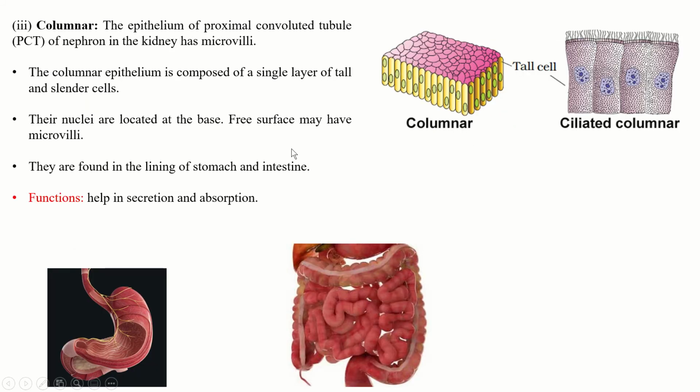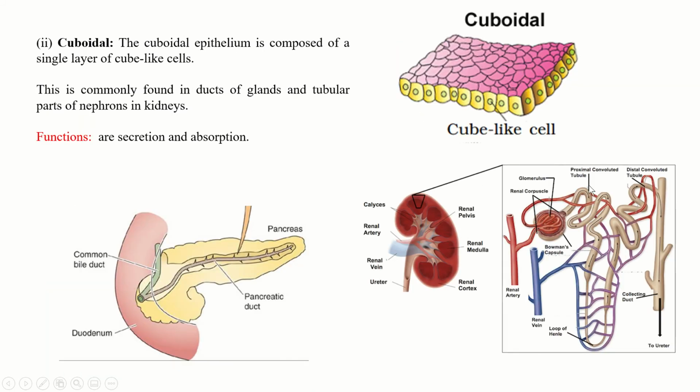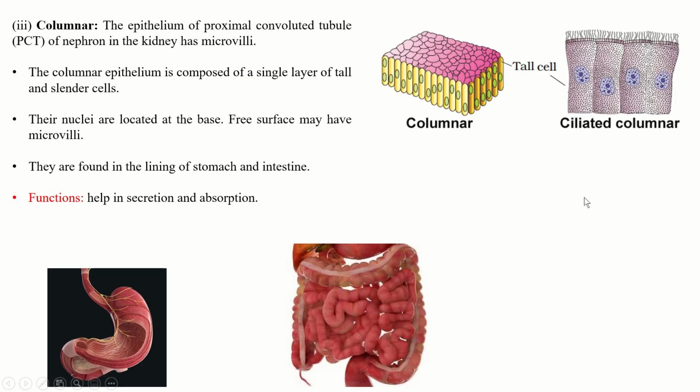Now the third type is the columnar epithelium. You can see here these are the columnar cells, the epithelium of the proximal convoluted tubule, PCT, of the nephron. This is the proximal convoluted tubule of the kidney, and the structure is called the nephron. This portion has microvilli. The columnar epithelium is composed of a single layer of tall and slender cells. The nuclei are located at the base.